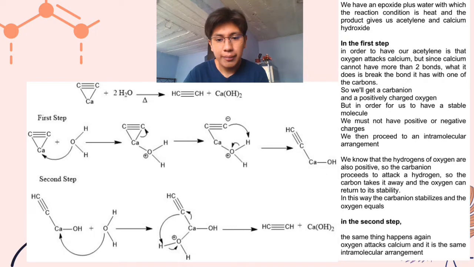The hydrogen of the water is positive, so the carbanion attacks the hydrogen. So the carbanion takes the hydrogen, and the oxygen can return to stability. This gives stability to the carbanion and to the oxygen. It is the second step. The same happens again: oxygen attacks calcium, with the same intermolecular arrangement.